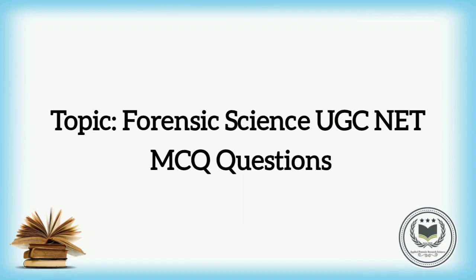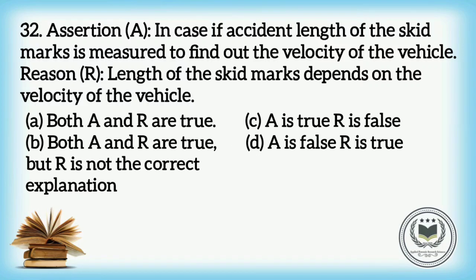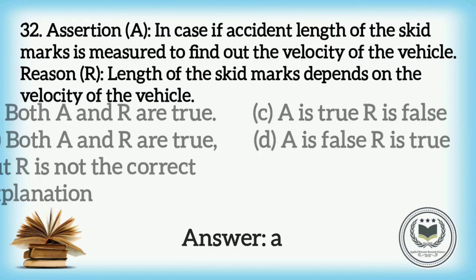This is UGC NET MCQ Questions, Part 29. Question number 32. Assertion: In a case of accident, length of the skid marks is measured to find out the velocity of the vehicle. Reason: Length of the skid marks depends on the velocity of the vehicle. The options are: Option A, both A and R are true. Option B, both A and R are true, but R is not the correct explanation. Option C, A is true, but R is false. And option D, A is false, but R is true. And the answer is option A, both A and R are true.